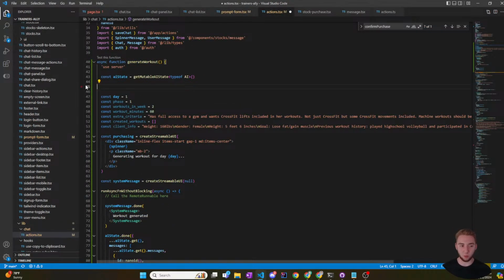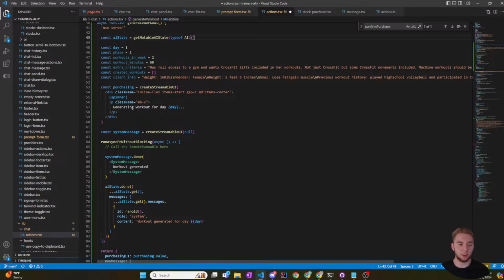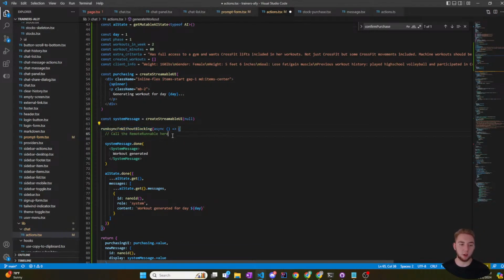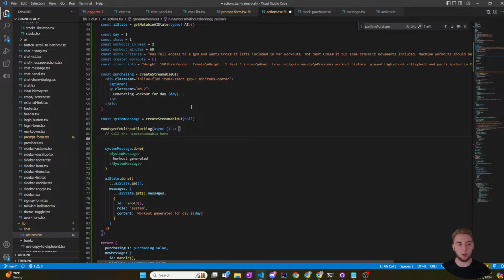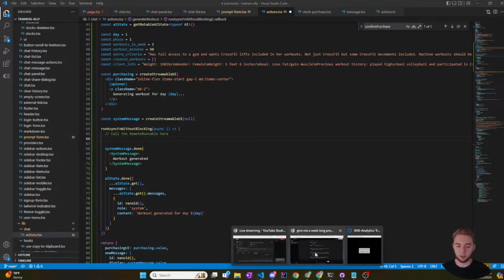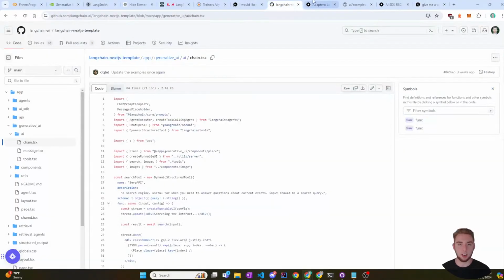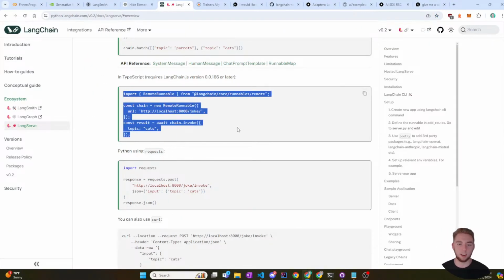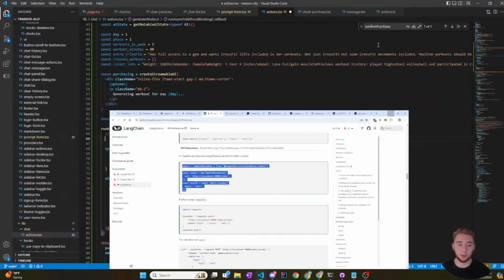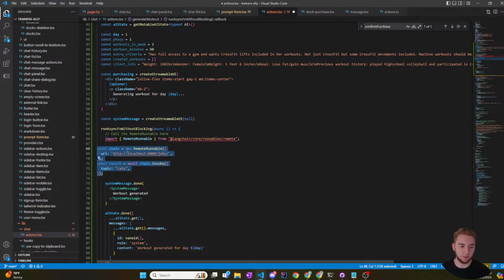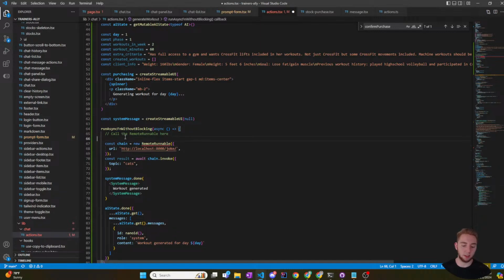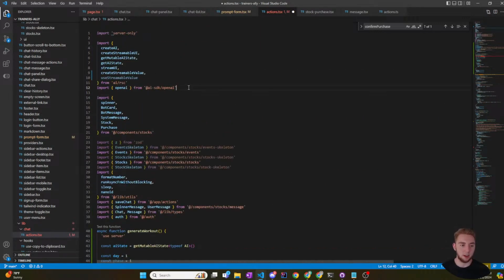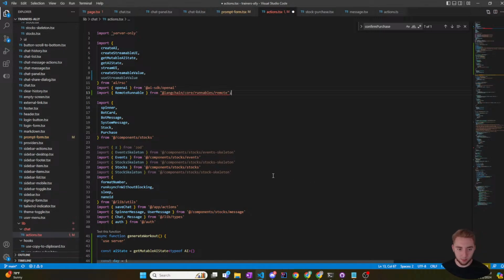So I'm going to delete this for now because I know it's working. And now within this run async without blocking, I am going to call the runnable. The way that I'm going to do that is go back to my LangGraph documentation and quickly copy the little example they had for TypeScript. I'm going to paste it in here, and then at the top, I need to actually import this. The thing is, I don't have this installed yet, so I'll have to do an install.